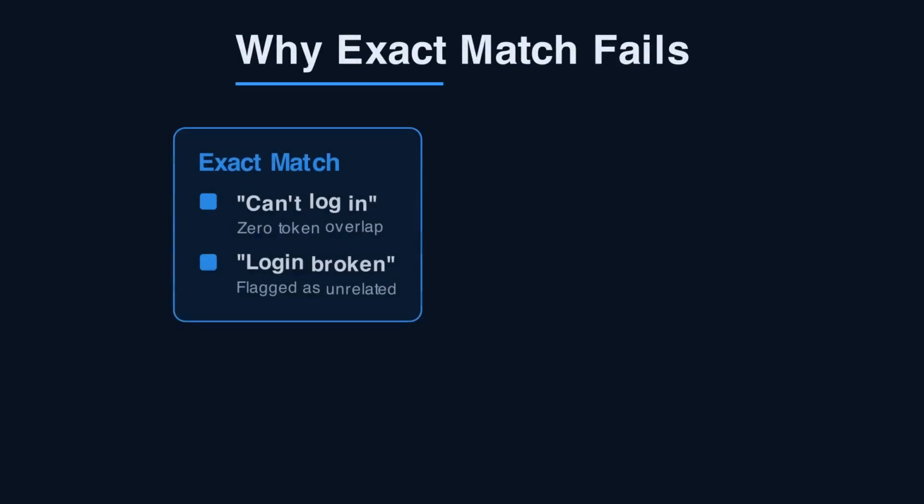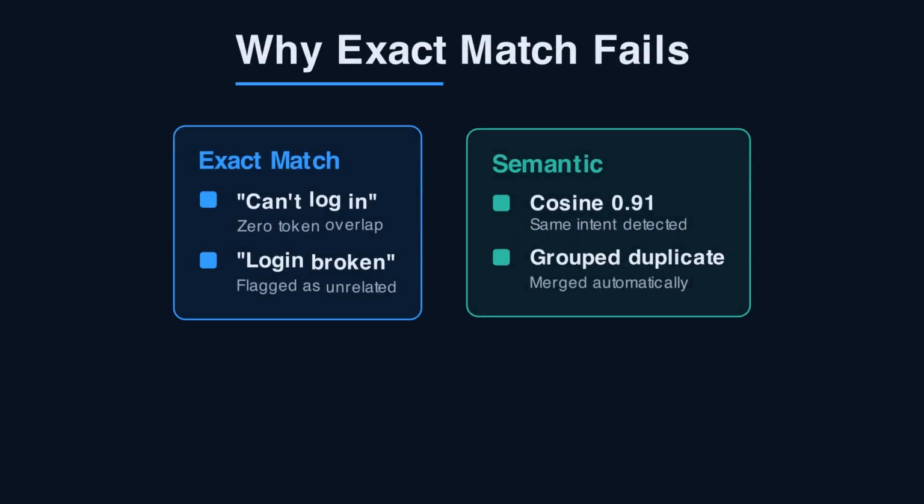String matching misses most duplicate support tickets. "Can't log in" and "login broken" never match on text. Embeddings catch that paraphrase because they compare meaning, not characters. This breakdown is for engineers building a real dedup pipeline in Python.